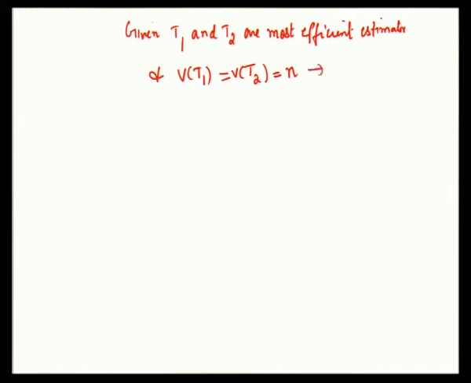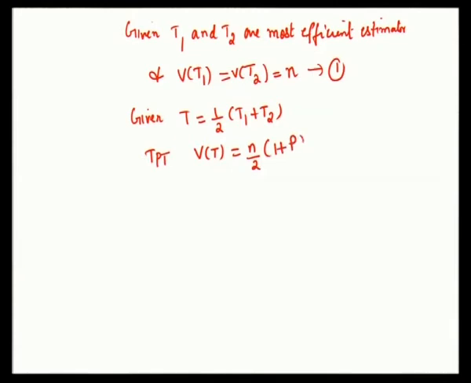Let me take this as equation number 1. Given T is equal to half of T1 plus T2, we have to prove that the variance of T is n by 2 into 1 plus rho, where rho is the correlation coefficient between T1 and T2. So these are the things given to us.